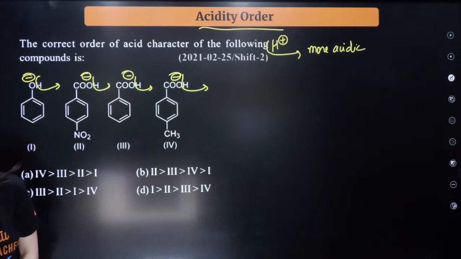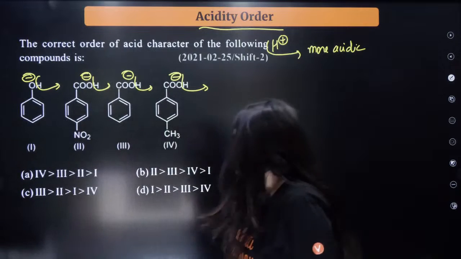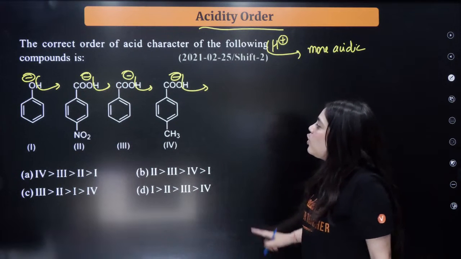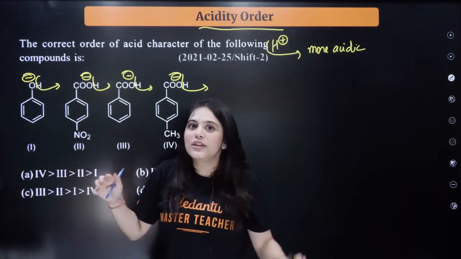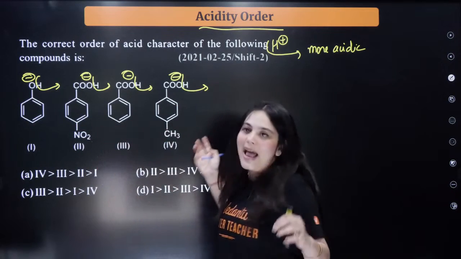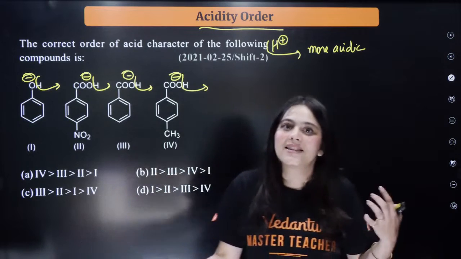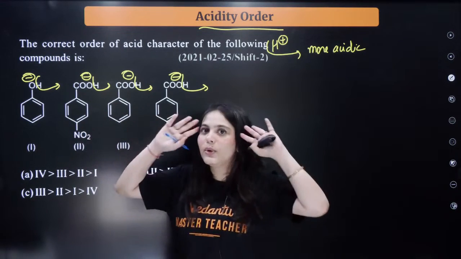C, B, C. Okay, so many answers I have gotten. B, B, C. Okay, I have also gotten A as the answer. Mostly people are saying either C or B, and somebody has said 1. Okay, let us see. All of these are acids and a phenol group. All these 3 are acids. So obviously, carboxylic acid compounds will be more acidic than the phenol compound. Keep that in mind.